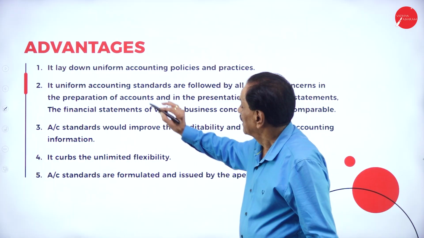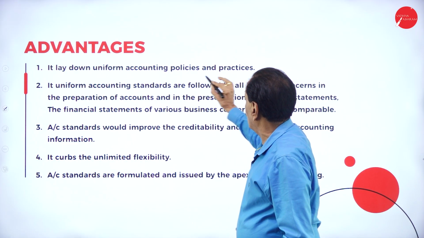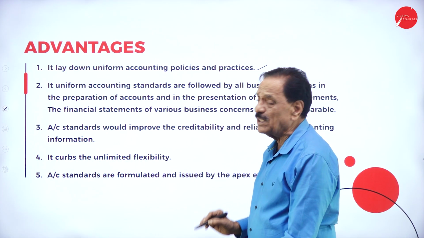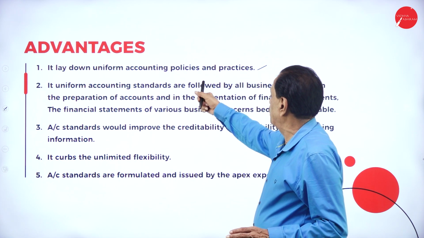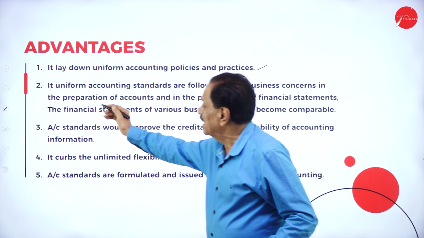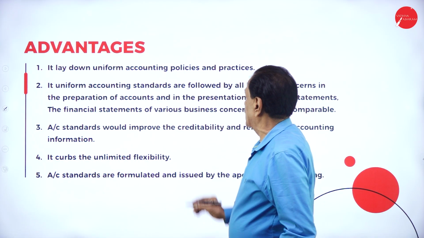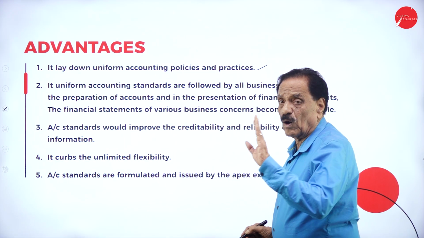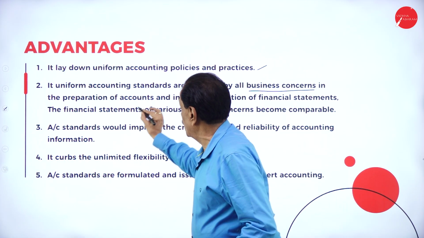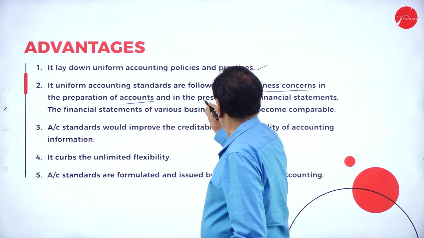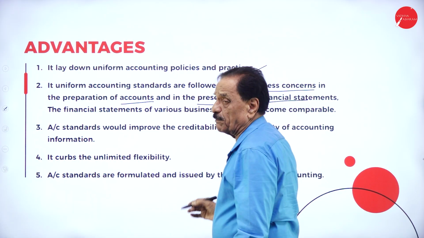Advantages. It lays down uniform accounting policies and practices. So standards are given for each accounting policy and practice. Uniform accounting standards are followed by all business concerns in the preparation of accounts and in the presentation of financial statements.